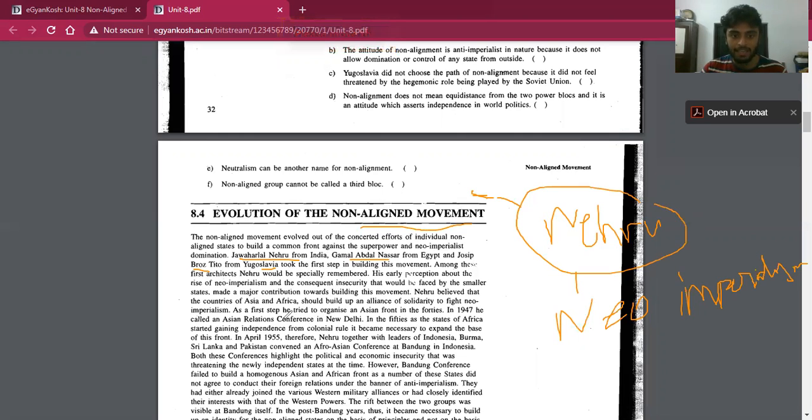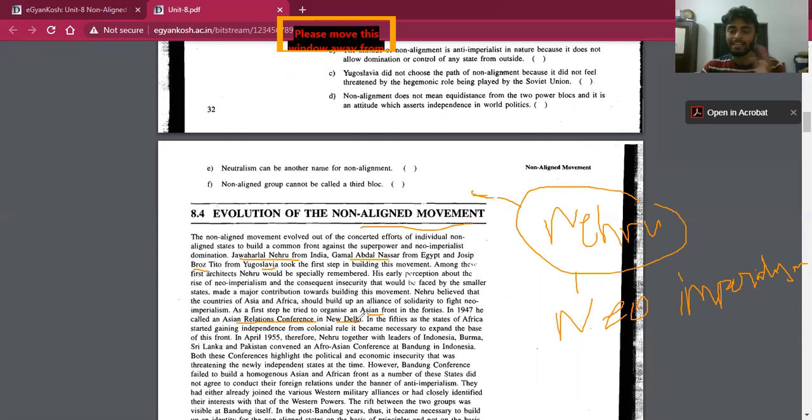He started to establish an Asian Front from the 1940s itself. As a part of it, he convened a conference called the Asian Relations Conference in New Delhi.